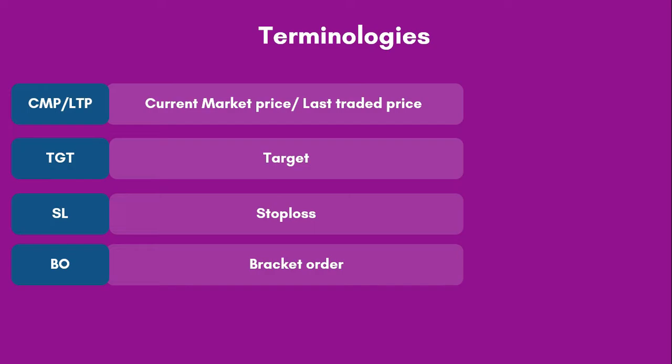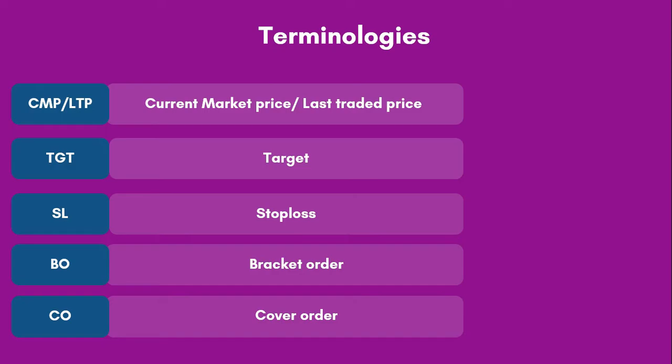Just like bracket order, we have one more type of order called cover order. In cover order, you can only keep a stop loss, your target will be open. So if the market is going in your direction, you can catch the entire rally, and if the market goes against you, a specific stop loss will be triggered. We will talk about bracket order and cover order in complete detail with live examples in our next classes. But for now, just understand that there is a current market price at which you buy or sell the stock, and there is a target and there is a stop loss.